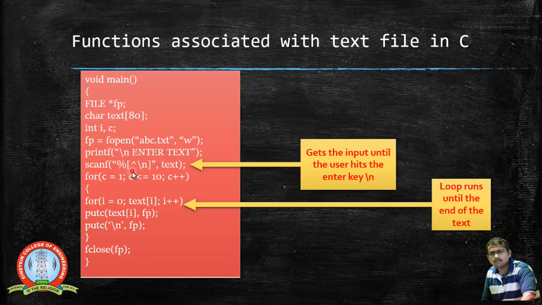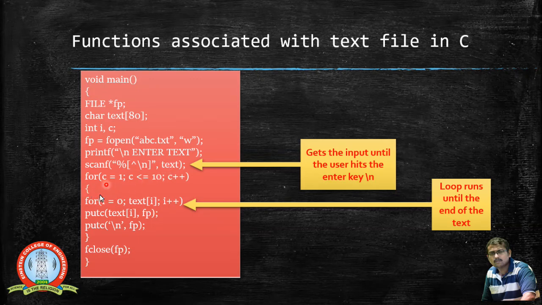In this case, what I am specifying here is a cap symbol and then a backslash n, which means this will accept input until you press the enter key. Until the enter key is pressed, it keeps on accepting the characters and stores them inside this text.